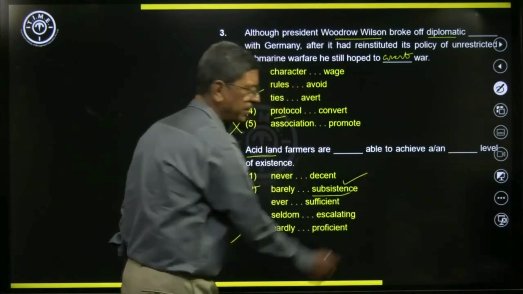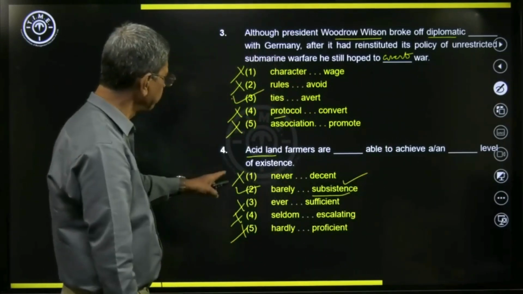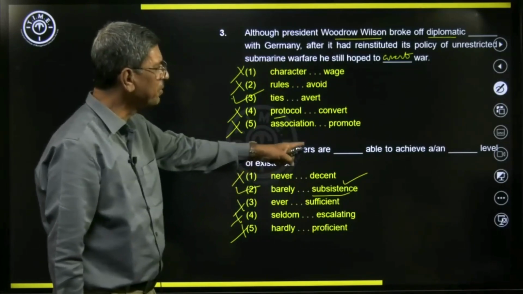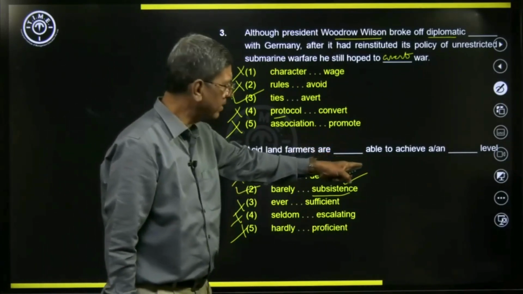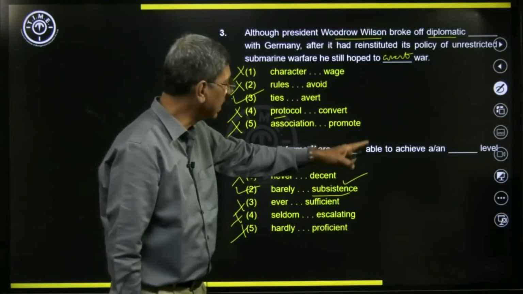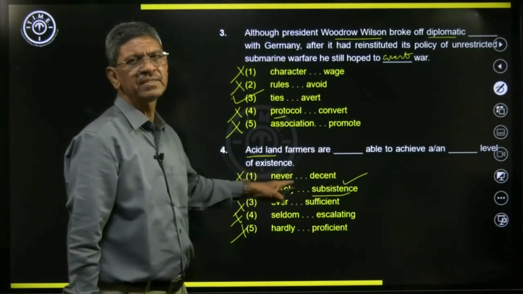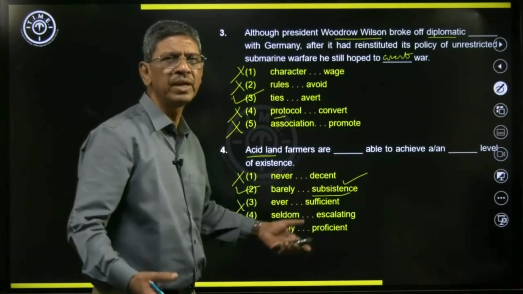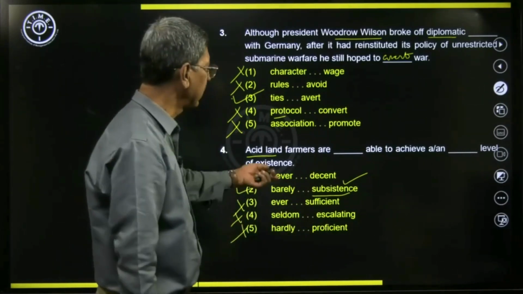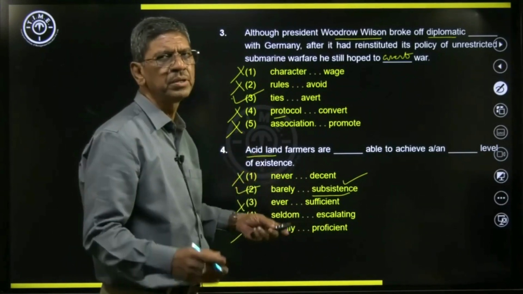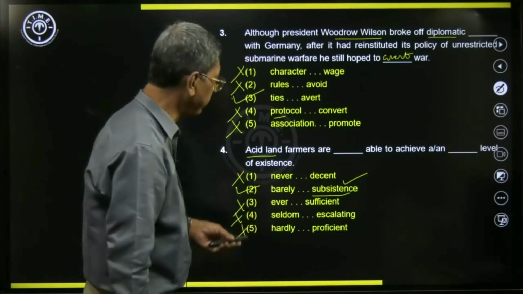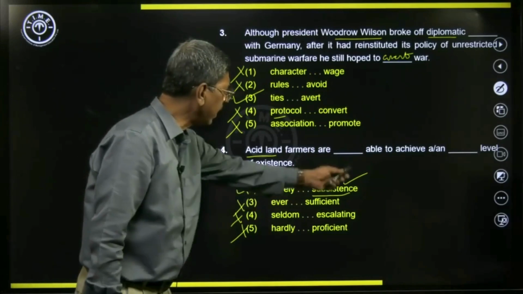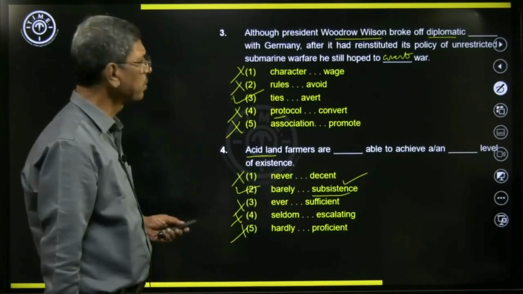Subsistence is the best word here. Acid land farmers are barely able to achieve a subsistence level of existence. They have nothing to save, and just manage to make ends meet. So barely and subsistence is the best option.